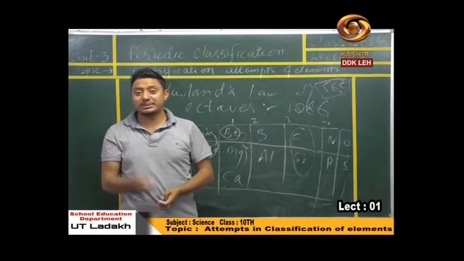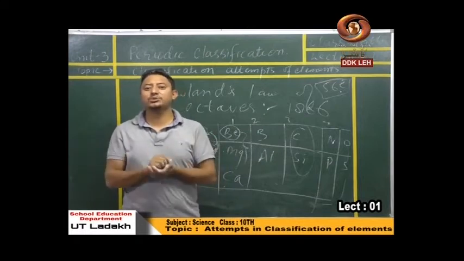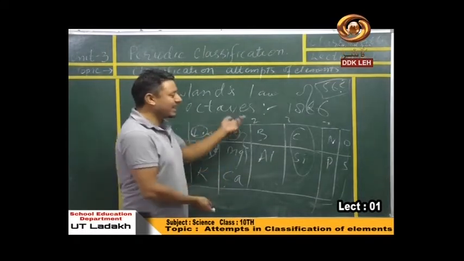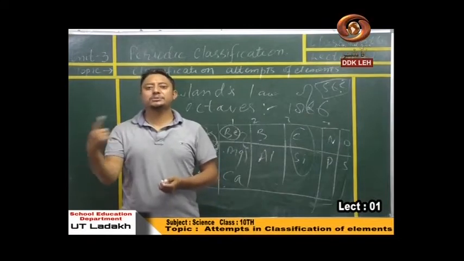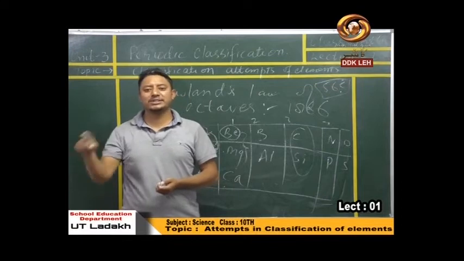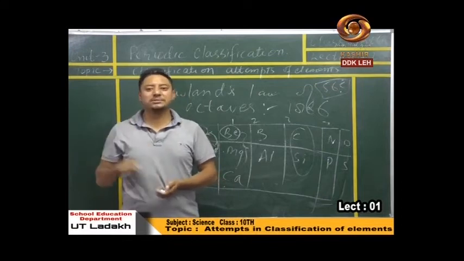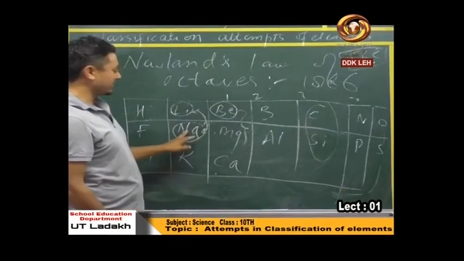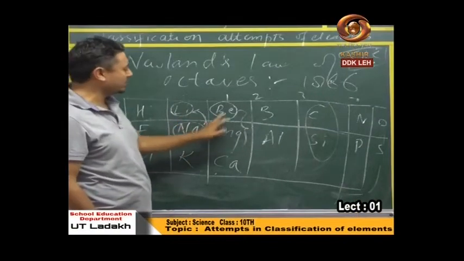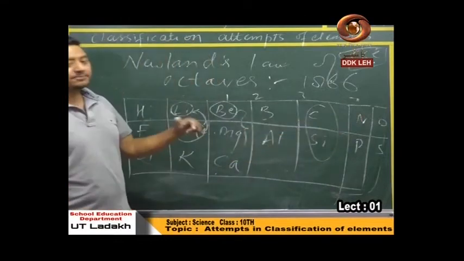What does octaves represent here? Law of octaves is something related to 8. We already have the musical notes sa re ga ma pa dha ni sa. After every 7th musical note, we again get the same note sa. So sa should be similar to sa. That's why lithium should be exactly similar to the 8th element, sodium. After this 1, 2, 3, 4, 5, 6, 7, 8.